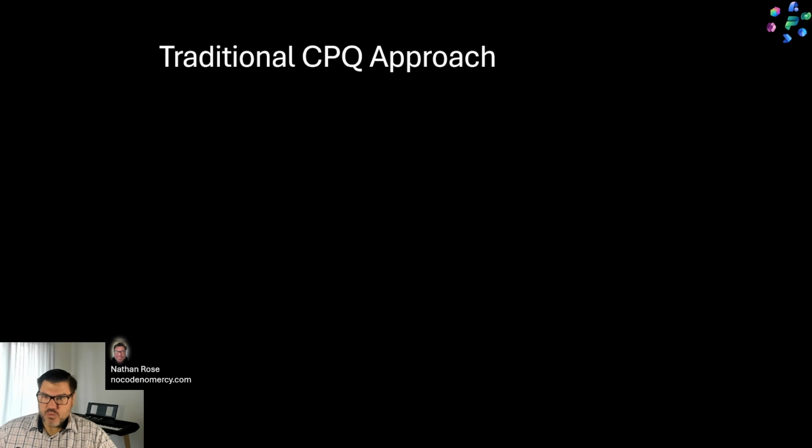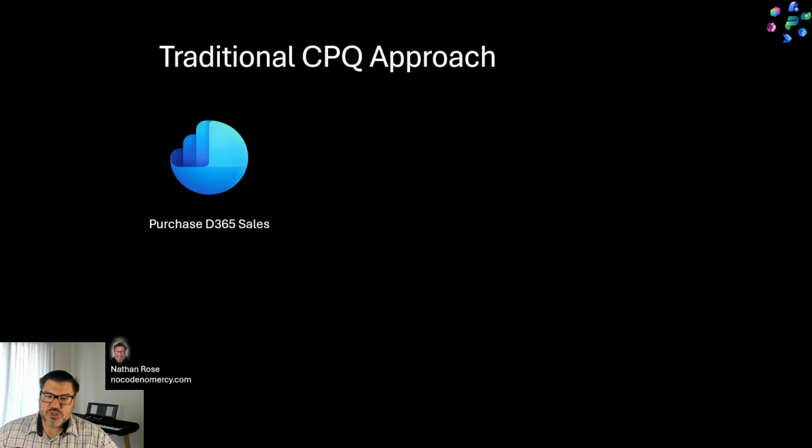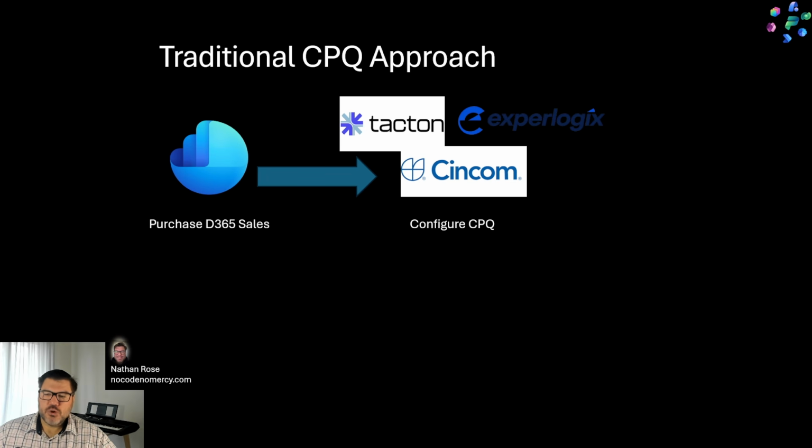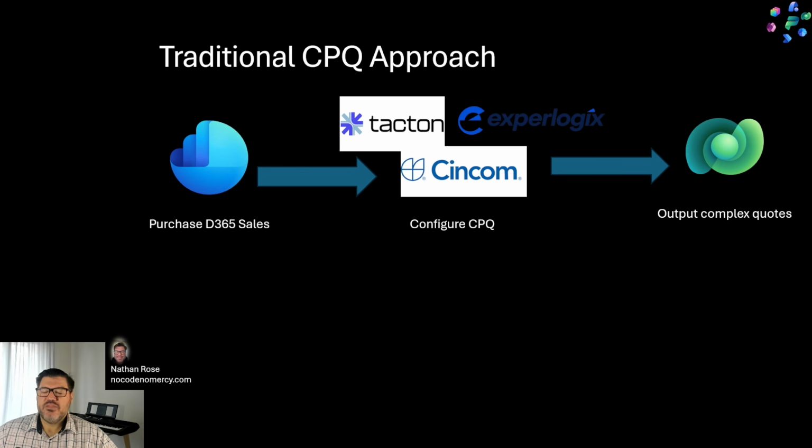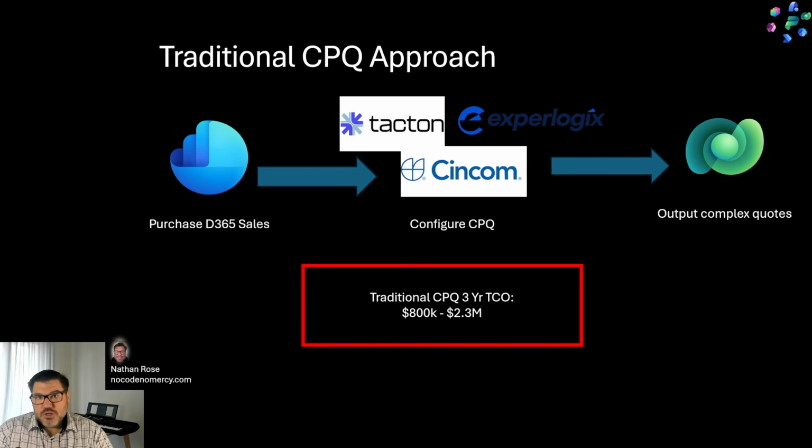Now, traditionally, when we implement CPQ in Dynamics Sales, firstly, we're going to purchase and implement Dynamics Sales. Then we're going to use a third-party ISV solution, and then we will output our complex quotes in Dataverse. This is the way it's traditionally done today. And CPQs tend to have a relatively high cost of ownership. You're looking at six to seven figures over the course of three years to purchase the ISV solution, configure it, maintain it, all that good stuff to do your complex quoting.